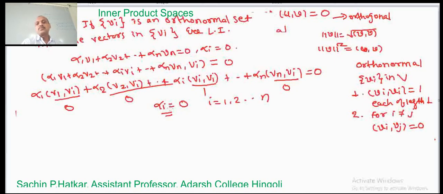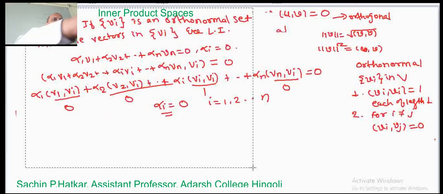Okay, what have we proved? We have shown that if we have a set of orthonormal vectors, then that set of orthonormal vectors is linearly independent. Again, we construct an orthogonal vector.